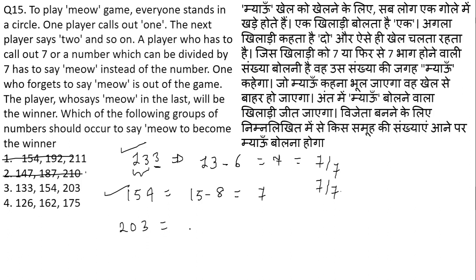If I go for 203, simply double the units place, that is 3 twos are 6, and 20 minus 6 gives me 14, and 14 is divisible by 7, hence 203 is also divisible by 7. So the correct answer is option C. To solve this particular question, you have to understand the divisibility rule of 7. What does the divisibility rule of 7 say? Double the units place and subtract it from the rest of the number. If the result is divisible by 7, then the whole number is also divisible by 7.